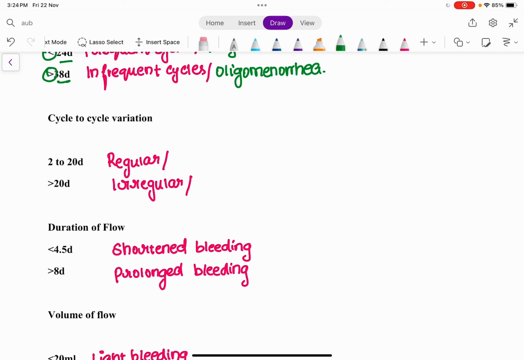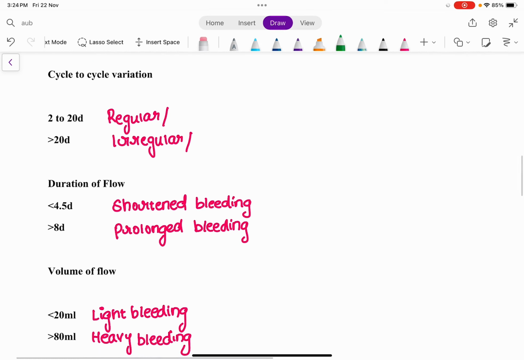So now we take into consideration the cycle to cycle variation. I told you earlier that 2 to 20 days is considered normal, but the new proposal says 7 to 9 days is considered normal. But right now we'll take into consideration the 2 to 20 days. Any bleeding with a cycle to cycle variation of 2 to 20 days is considered regular.